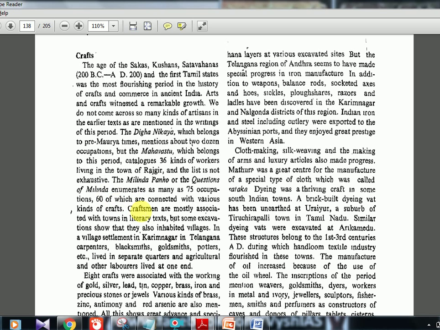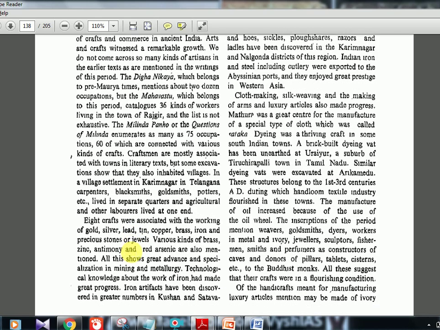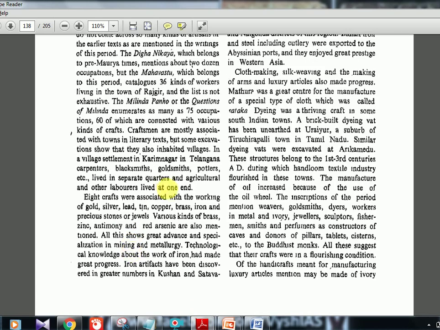Then craftsmen are mostly associated with towns in literary texts, but some excavations show that they also inhabited villages. In a village settlement in Karimnagar in Telangana, carpenters, blacksmiths, goldsmiths, potters, etc. lived in separate quarters, and agricultural and other laborers lived at one end. 8 crafts were associated with the working of gold, silver, lead, tin, copper, brass, iron and precious stones as well. So there were craftsmen related to almost every kind of mineral.